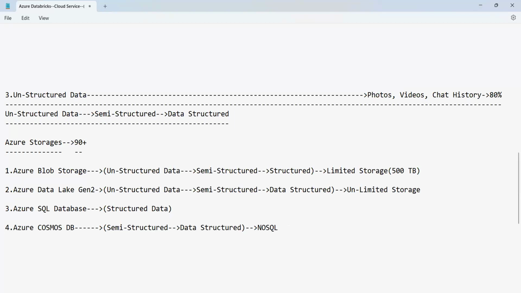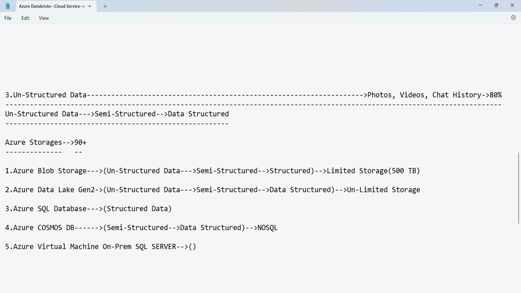Likewise, you can have many other storages, like the on-prem SQL Server, or an Azure virtual machine running SQL Server.